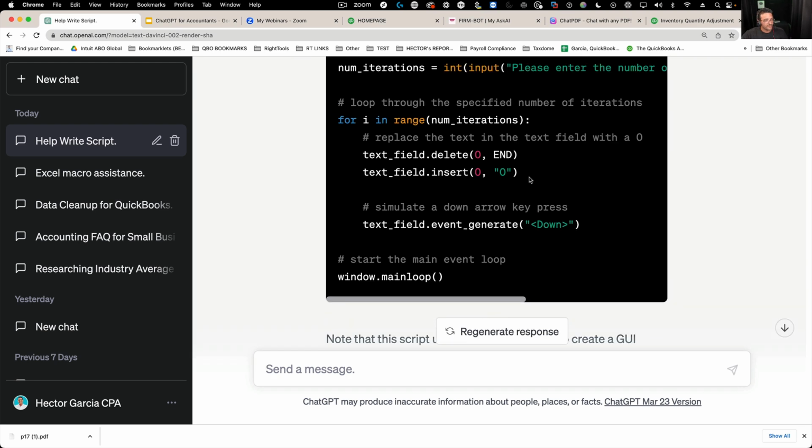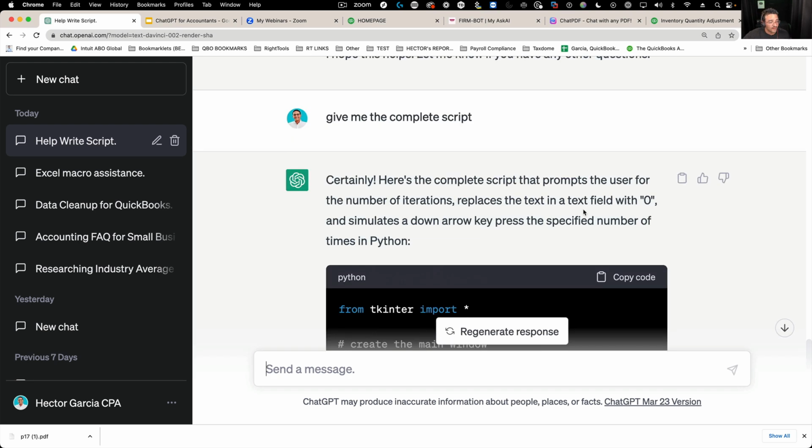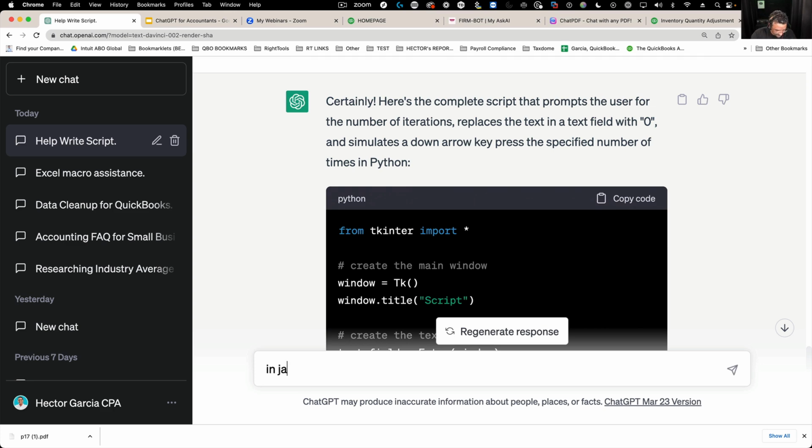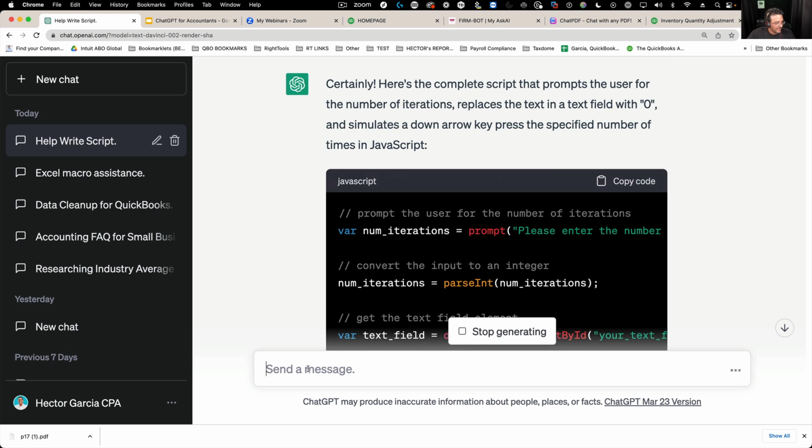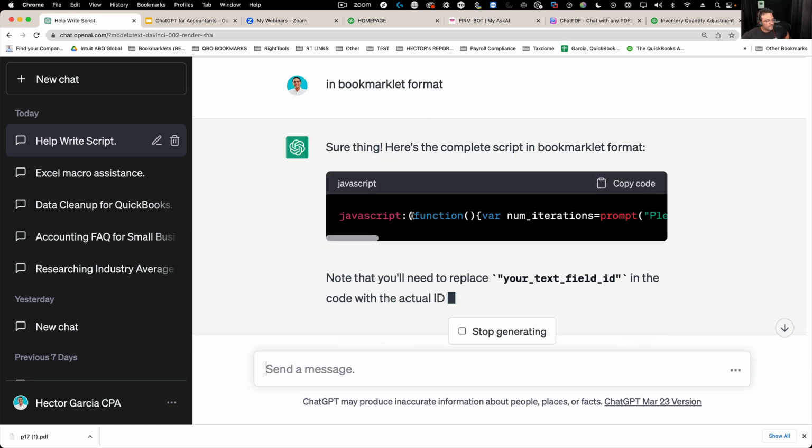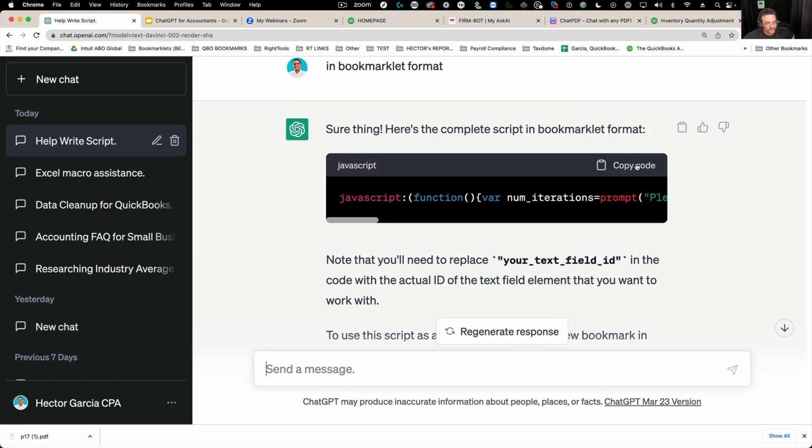Okay. So there's my complete script. Hold on. In JavaScript. Forgot about that part. And then in bookmarklet format. So there's my script. So I'm going to copy it.